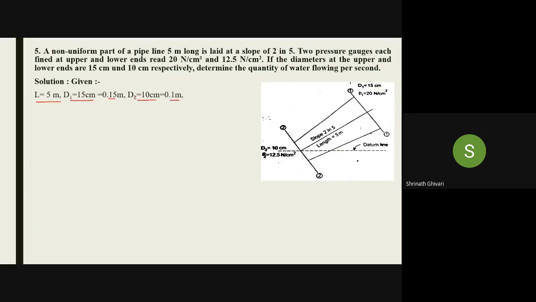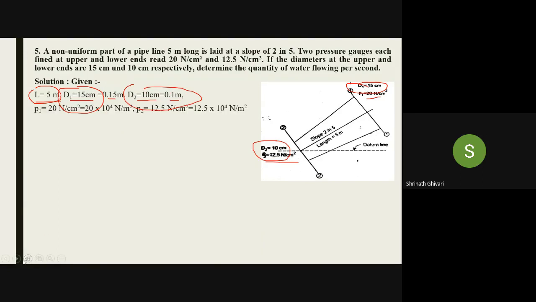Two pressure gauges are fixed at upper end and lower end, 20 Newton per centimeter square here and 12.5 here. So I have the length of the pipe, and the diameters at the upper end and lower end.